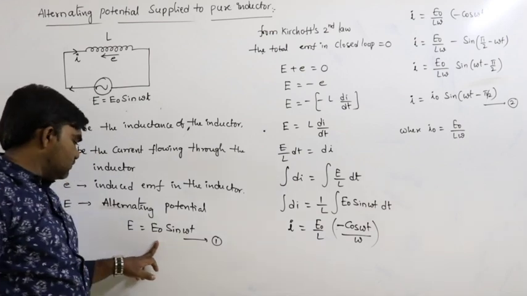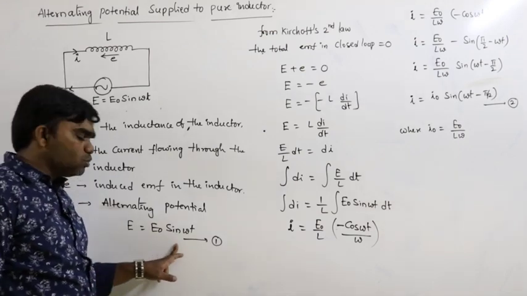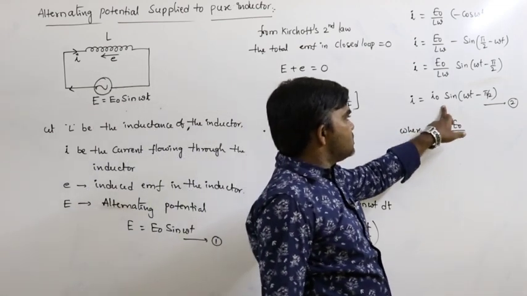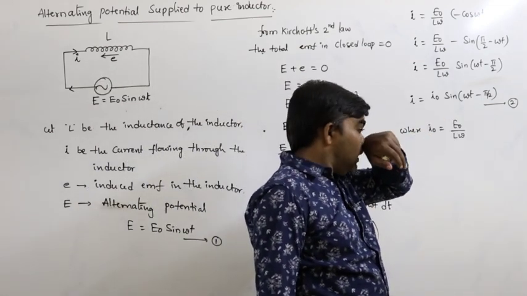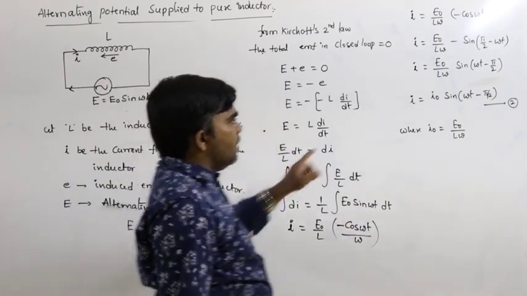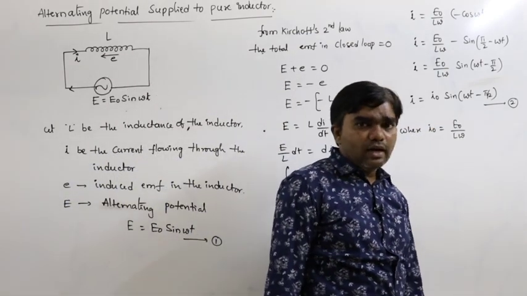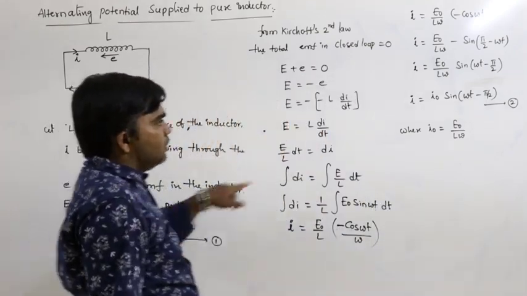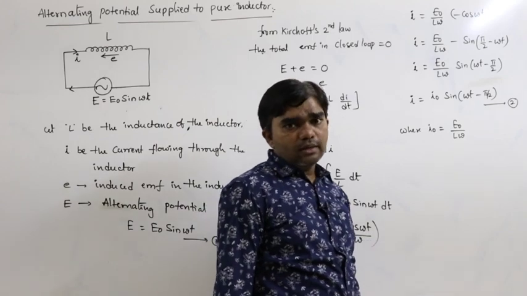So what is the first equation here? E is equals to E naught sin omega t. What is the second equation? I is equals to I naught sin of omega t minus pi by 2. So these are the two equations.